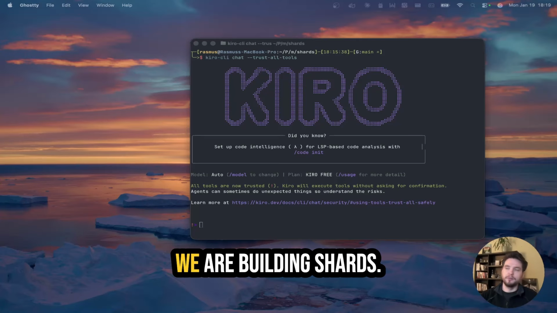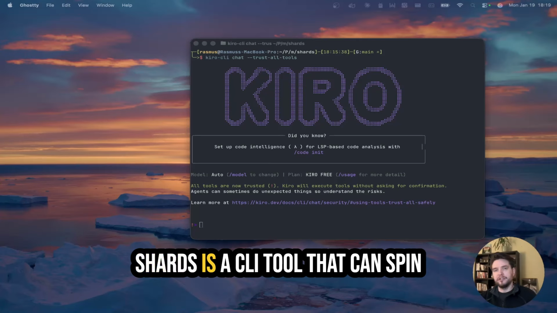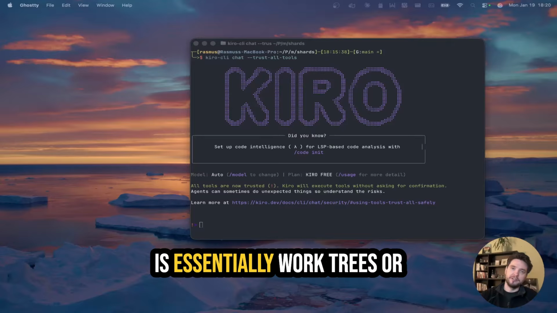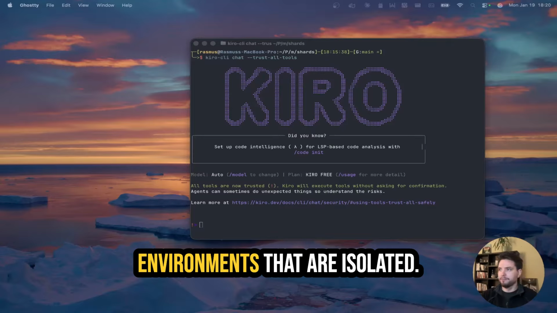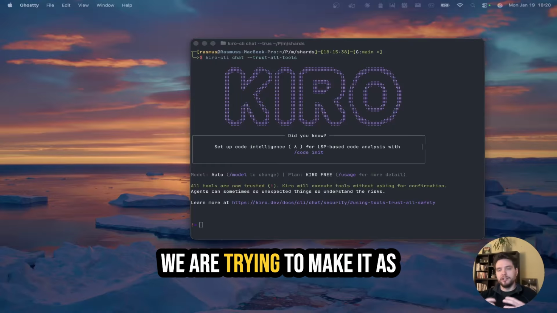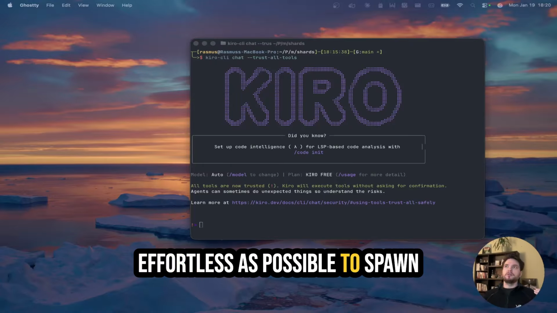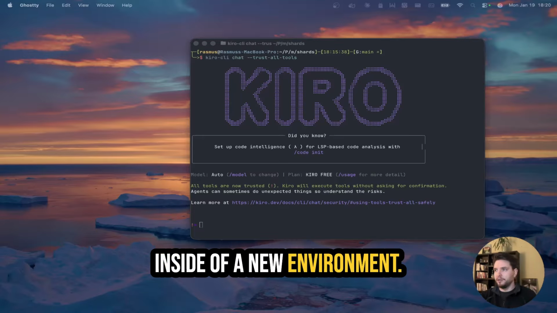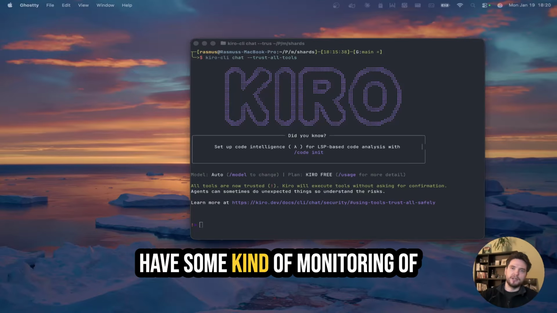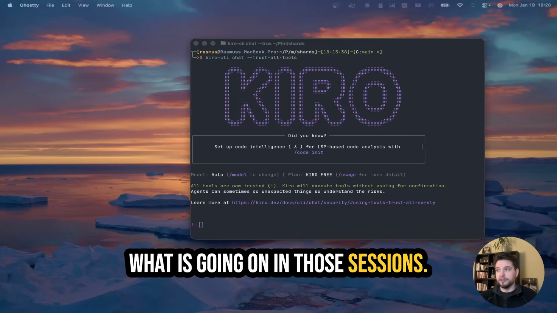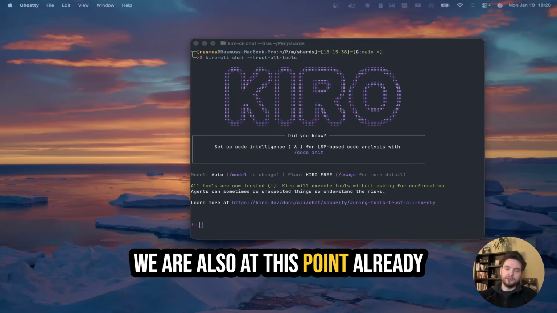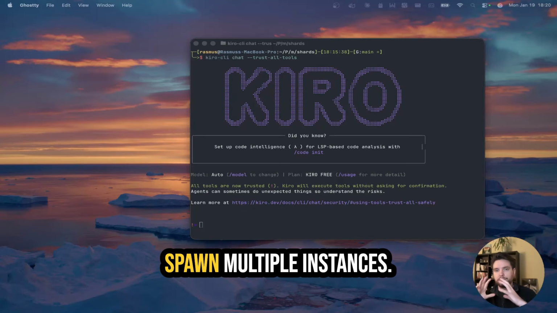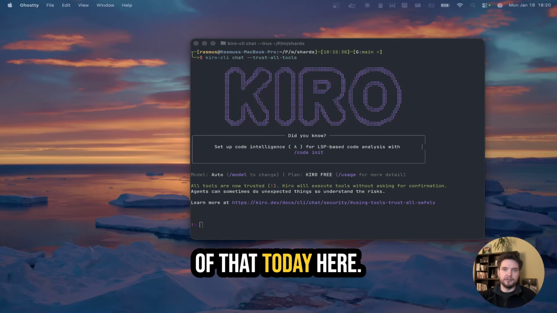So what are we building? We're building Shards. Shards is a CLI tool that can spin up AI agents in shards, which is essentially worktrees or environments that are isolated. We're trying to make it as effortless as possible to spawn a new instance of a coding agent inside of a new environment. And we also, of course, want to have some kind of monitoring of what is going on in those sessions. We are also at this point already using Shards to build Shards. I'm already using Shards to spawn multiple instances. We'll see some examples of that today here.